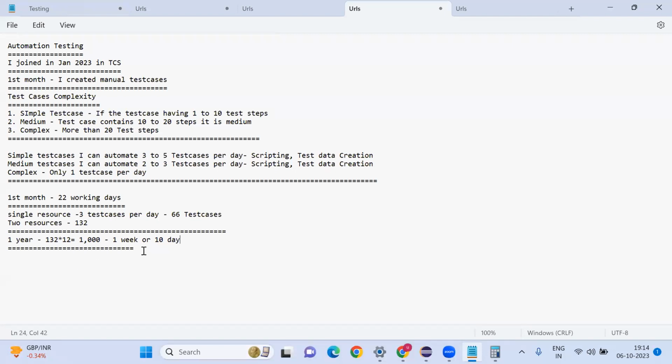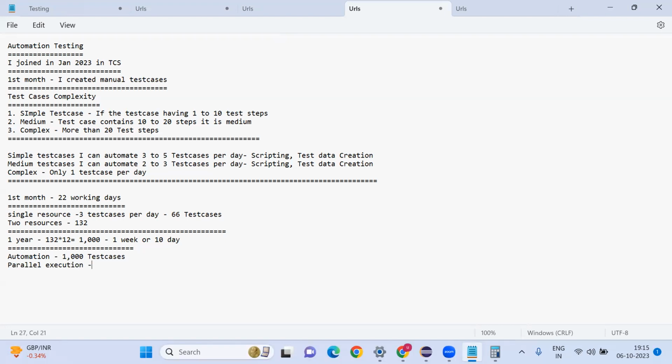To avoid that, we are going for automation. Whatever count we created, let's assume these as manual test cases. We are going to automate these manual test cases. Whenever a release is there, you can execute these 1000 test cases. We can do parallel execution.